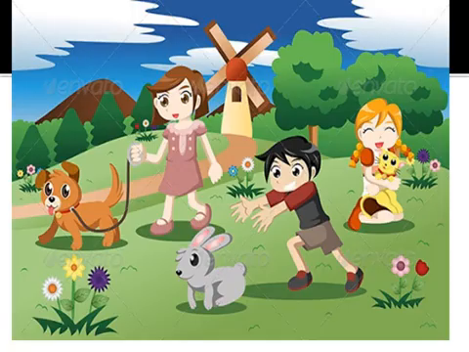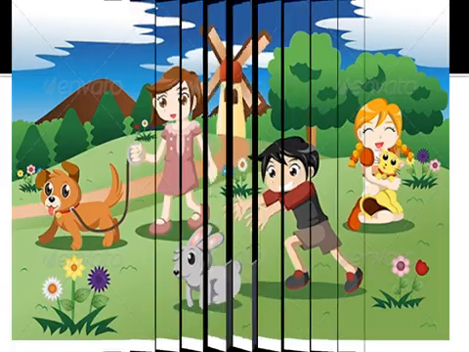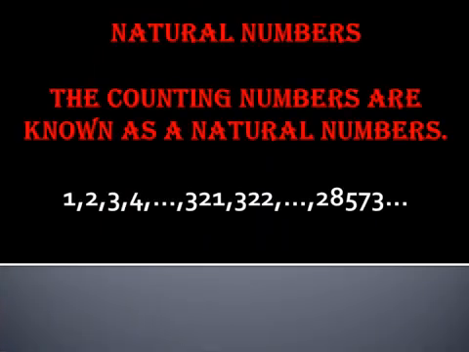Means what, all these numbers? These all numbers are known as natural numbers. So, we'll see the meaning of natural numbers. The counting numbers are known as natural numbers. It starts from 1. So 1, 2, 3, 4 and so on. It is unlimited. Okay, students? Now we'll see another example.